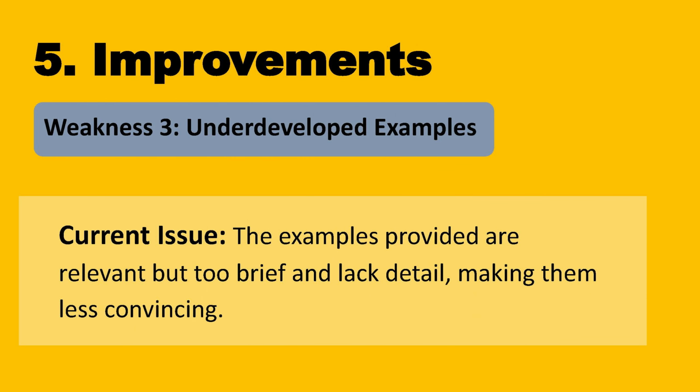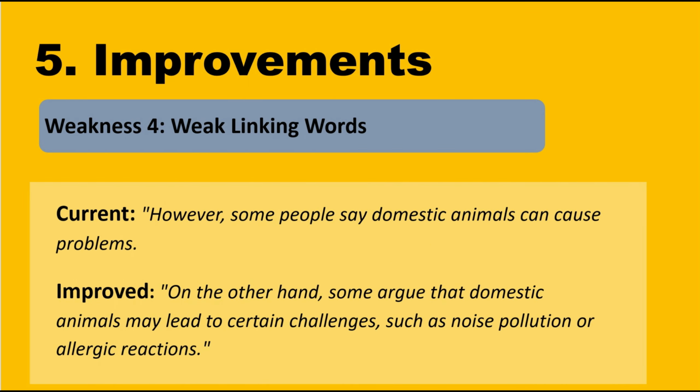3. Underdeveloped examples. Issue: the examples provided are relevant but too brief and lack detail, making them less convincing. Example: current. My friend has a cat, and she says it makes her feel happier. Improved. My friend, who lives alone in a busy city, adopted a cat last year. She mentioned that her pet not only keeps her company, but also helps her unwind after stressful workdays, significantly improving her mood and overall mental health.